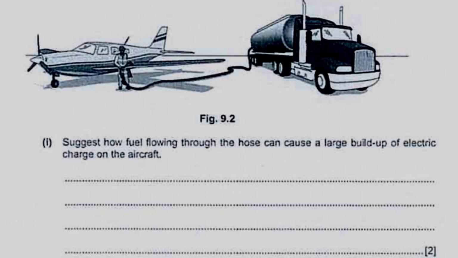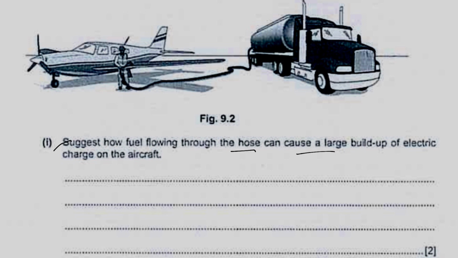This question says that figure 9.2 shows an aircraft being refueled through a rubber hose. This question is related to static electricity. The first part of the question asks: suggest how fuel flowing through the hose can cause a large buildup of electric charge on the aircraft.